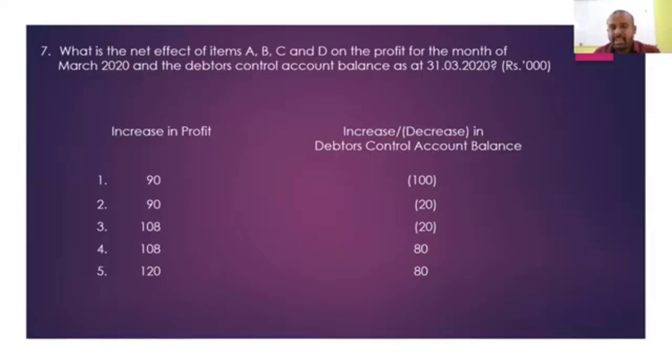But the third one says decrease in the debtor balance by 20,000. The fourth one says increase in the debtor balance by 80. When you are recording these dishonored checks of 80, your debtor balance will increase. What is the double entry with the dishonored checks? Debtors control account debit, cash control credit. When you take that omission into account, your debtor balance increases by 80. So the correct answer will be the fourth one. The answer for question number 7 is the fourth one.